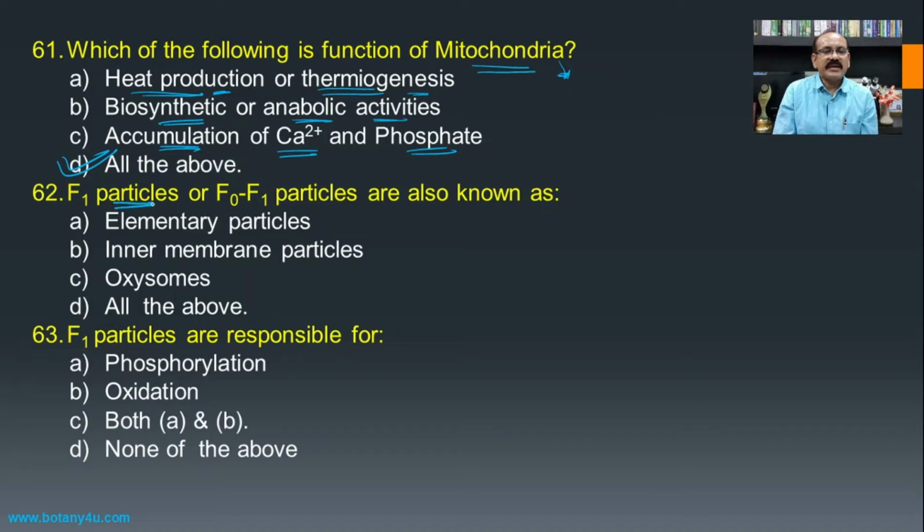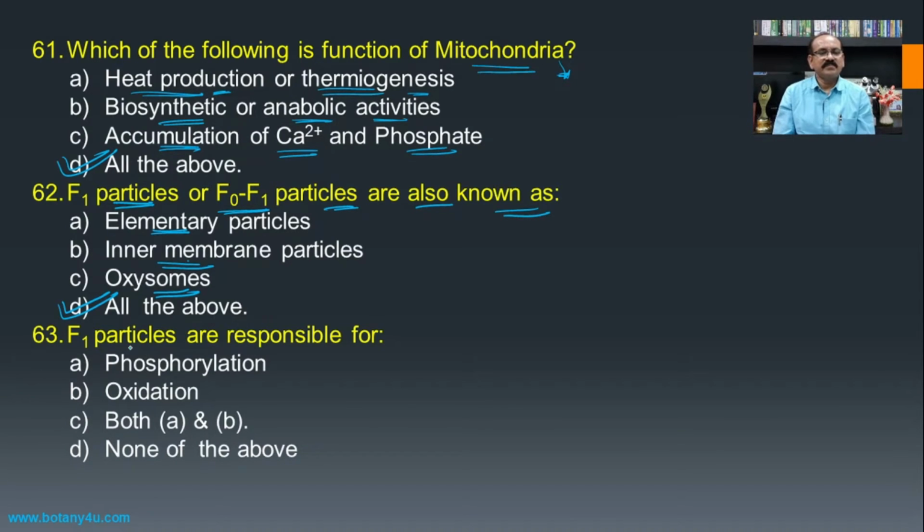Then F1 particles or F0-F1 particles are also known as, if you see the F1 particles or F0-F1 particles which are present on the inner membrane or on the cristae of the mitochondria, these are the elementary particles, present on the inner membrane, and hence they are known as inner membrane particles, and also these particles are known as oxysomes, and hence all of the above becomes the answer for this question.